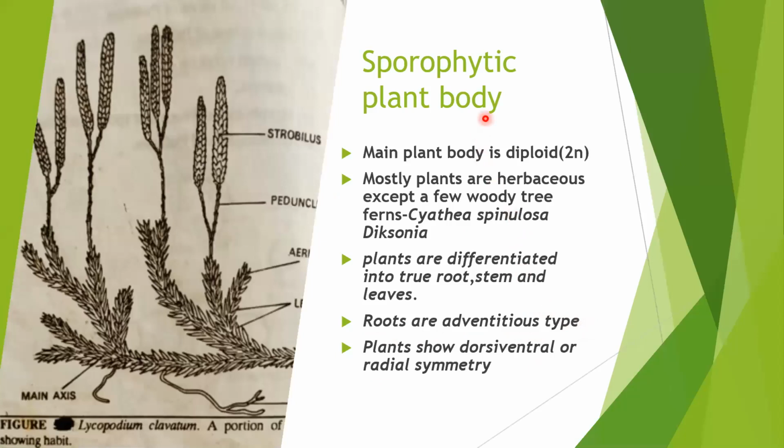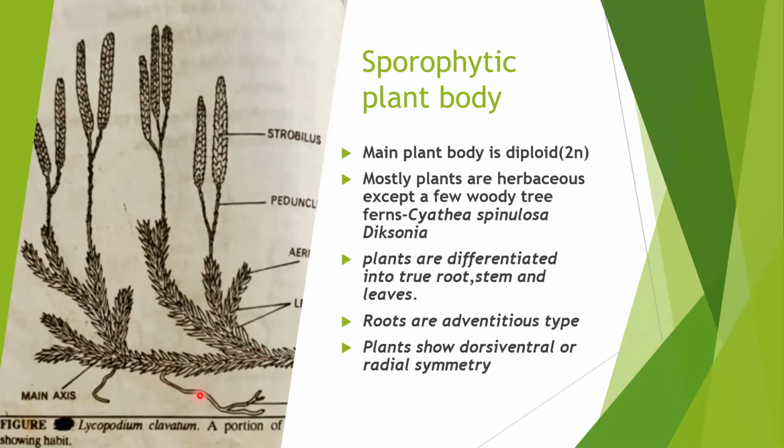The main plant body of Pteridophyta is the sporophyte. Here we are taking the example of Lycopodium. Now we can see here the plant body is differentiated into root, stem, and leaf. Now the stem is not visible, but it is under the leaves. Here the stem is there. This is dichotomously branching also, and it is covered by leaves. Now this is the root system of the Lycopodium. So the plant body is differentiated into root, stem, and leaves.